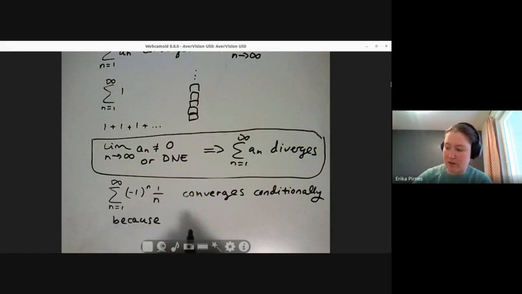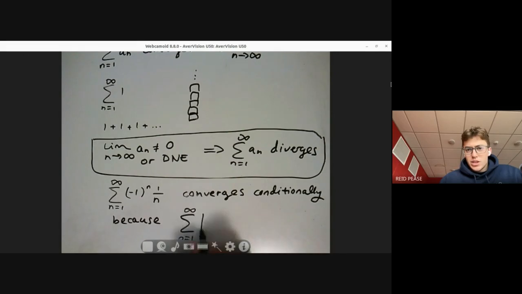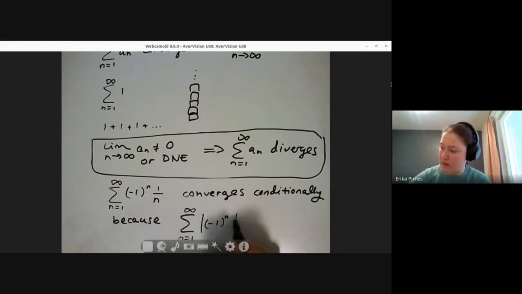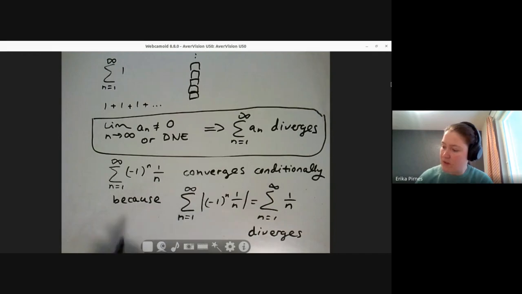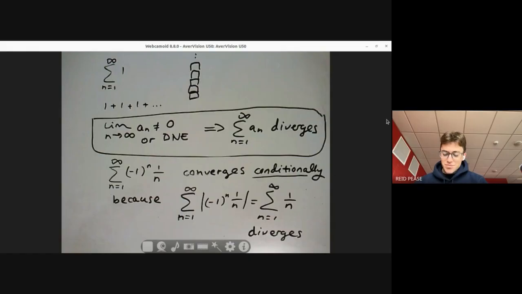If we take absolute values, so if we take the absolute value of the inside, we get what? If you take the absolute value of the inside, then you just get 1 over n. Exactly. So we take the absolute values, which is exactly as you said, just the series 1 over n. This diverges. So basically, this original series converged, but if we take the absolute values, it doesn't. So it's kind of a borderline, like it required the negative signs there. Okay, so for this problem, like the one above a little bit.